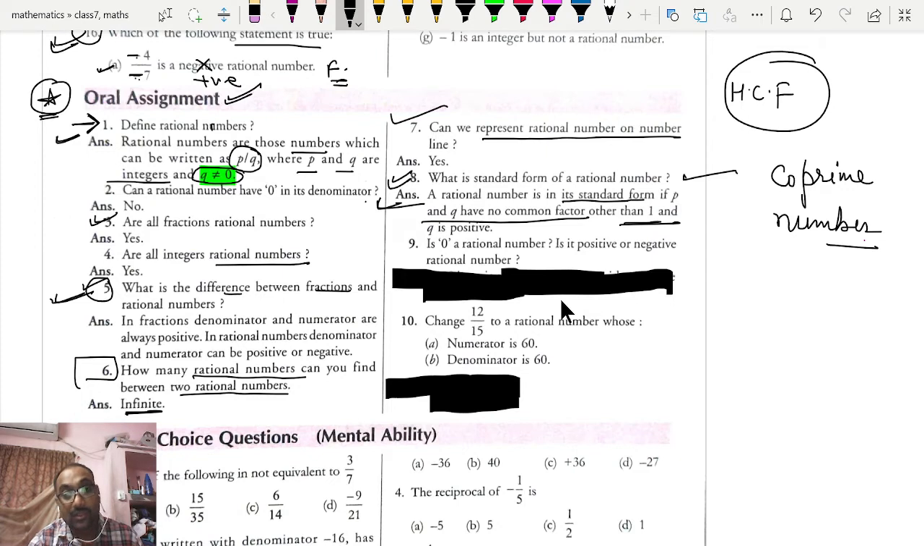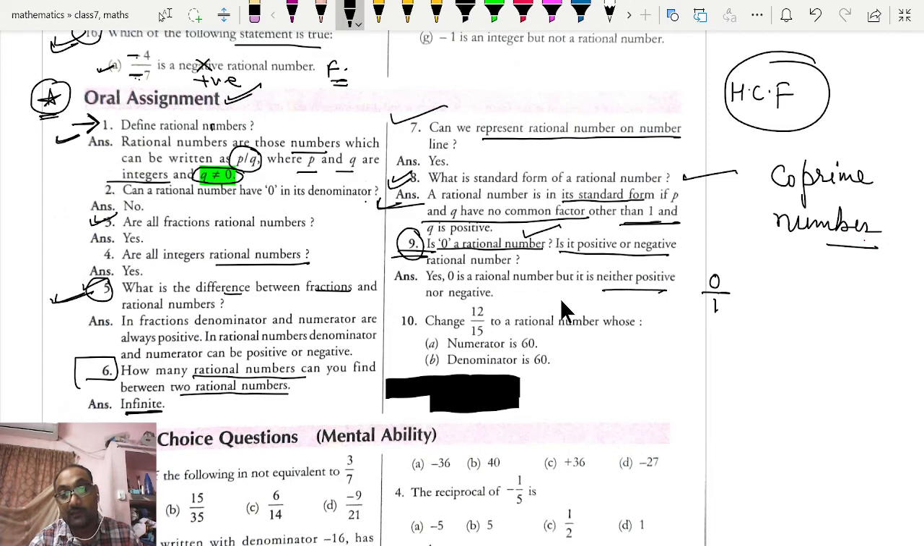Now question number 9. Is 0 a rational number? Is it positive or negative? See, 0 is a rational number because we can write 0 by 1. But on the question of positivity and negativity, it is neither positive nor negative. So 0 is of course a rational number, but it is neither positive nor negative. Now question number 10 of the oral assignment. This is the last question of this exercise.